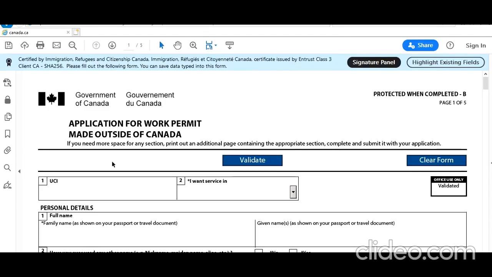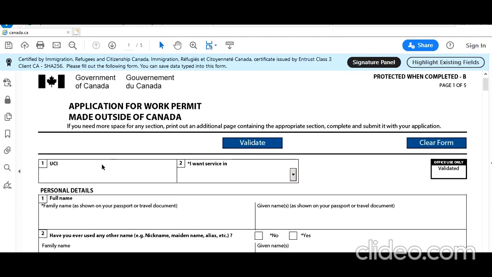Alright, so we will fill up this form IMM 1295B for a postgraduate work permit outside Canada. The very first question is UCI, Unique Client Identifier. If you are applying for a postgraduate work permit, it means you have studied, so you have applied before, so you have a UCI. Generally it's 8 or 10 digits. I'm just putting a sample.